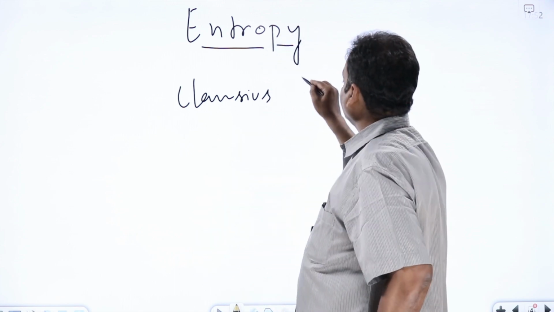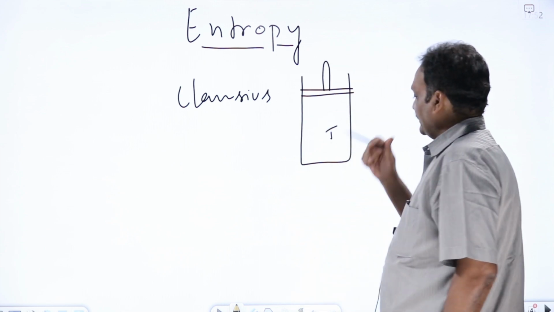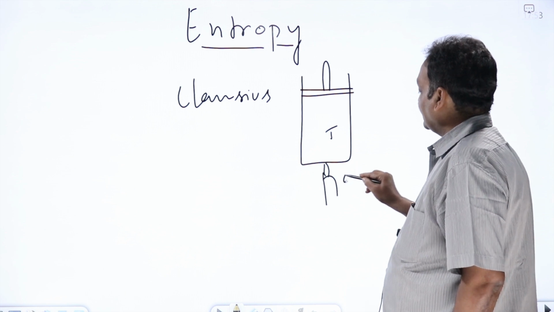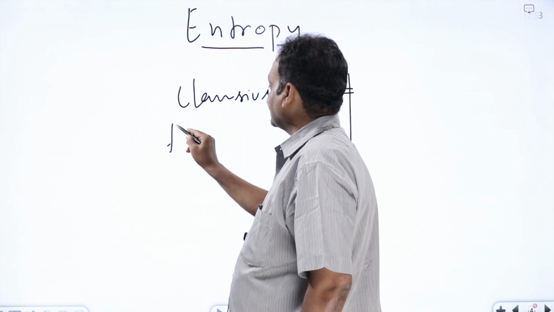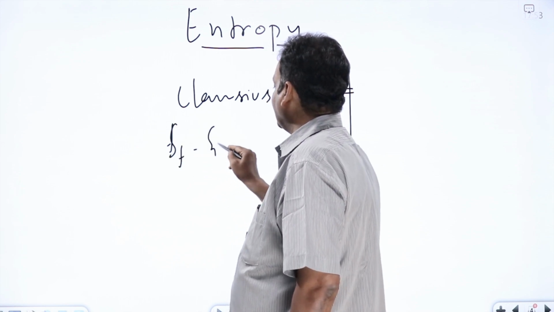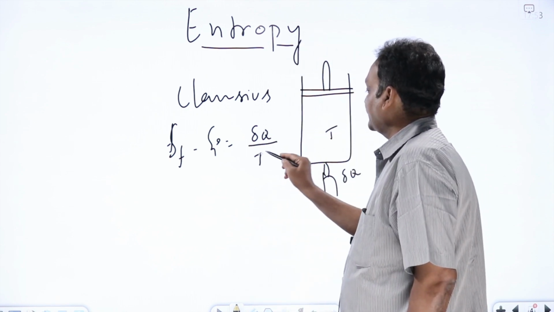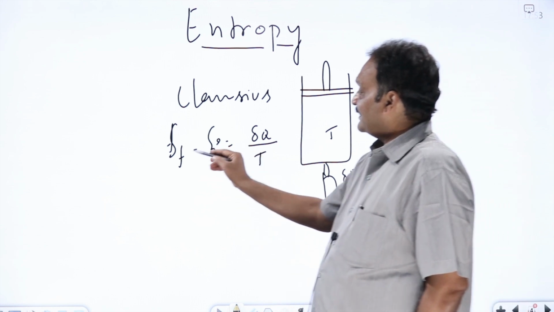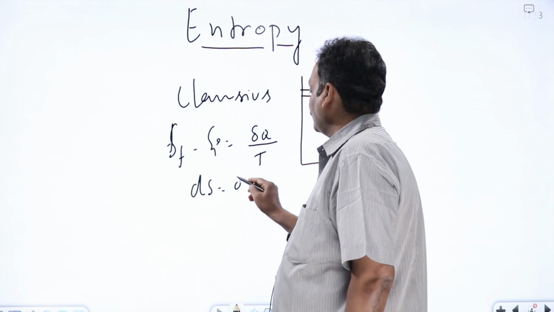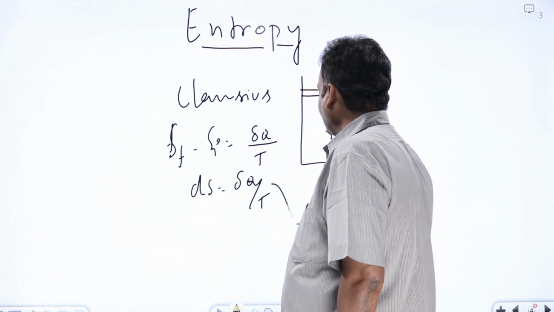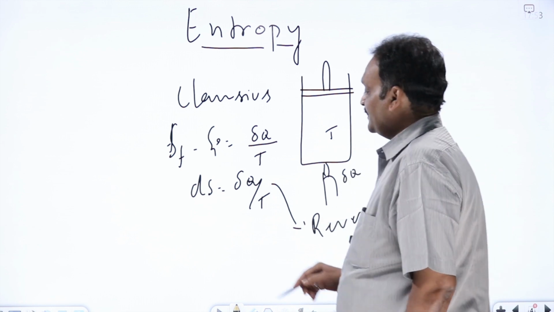He said that you take some system at some temperature, capital T. When you give a small amount of heat delta Q to the system, the change in entropy, SF minus SI, is equal to the amount of heat given divided by the absolute temperature of that system. This SF minus SI, final entropy minus initial entropy, is known as the change in entropy, dS equal to delta Q by T, for a reversible process. He defined the change in entropy.